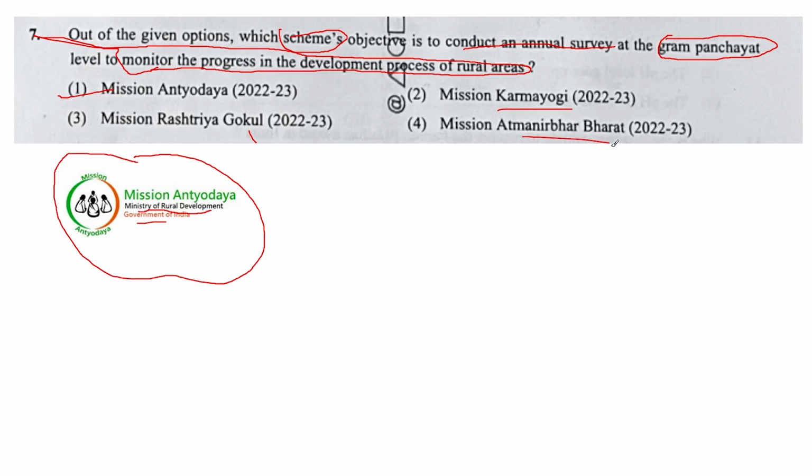Or Atmanirbhar Bharat, it is for self-reliant India, for growing new startups or for developing the industrial sector in different sectors. Industrial sector, new startups. So this is Atmanirbhar Bharat. So this question appeared from schemes of Government of India in CUET 2024 general test.